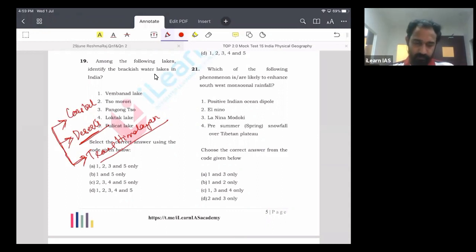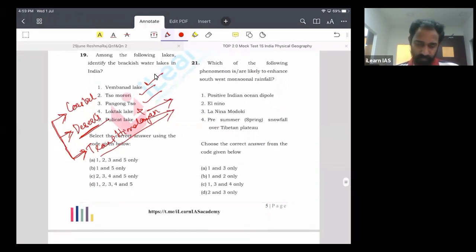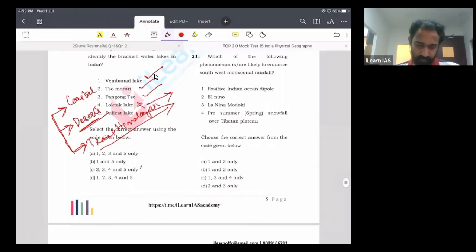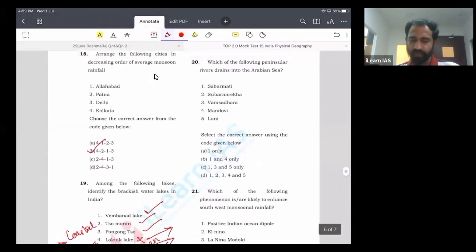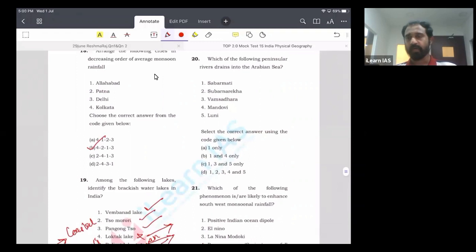So let us look at the statements. One, Vembanad is a brackish water coastal lake. Tso Moriri and Pangong Tso, both in the Trans-Himalayan region, are brackish water. Loktak Lake is in Manipur, which is not associated with the regions which we discussed. Pulicat Lake, again, is a coastal lagoon lake, brackish water. So the answer is A.